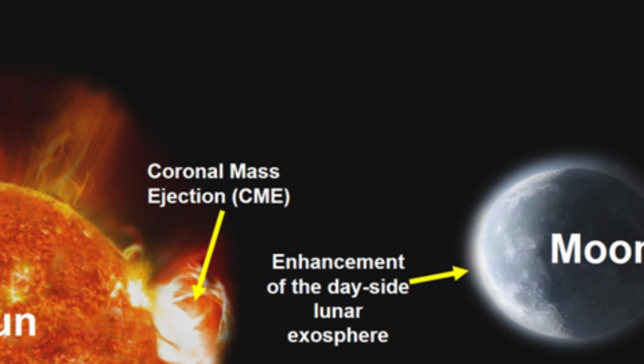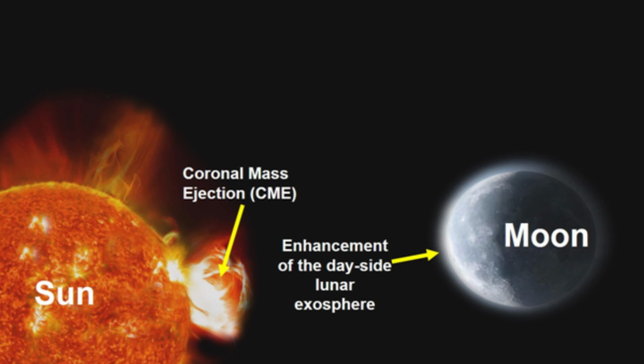In general, the exosphere of the moon is highly sensitive to even small variations of the factors that are responsible for its creation. And such a factor is emission of the coronal mass of the sun, known as CME, short form of coronal mass ejection. The coronal mass ejections, or CMEs, are the events when the sun ejects significant quantities of its building material, comprising mostly helium and hydrogen ions. These effects are significant on the moon, as the moon is an airless body, that too deprived of any global magnetic field, the presence of which would have shielded even partially the solar effects on its surface.